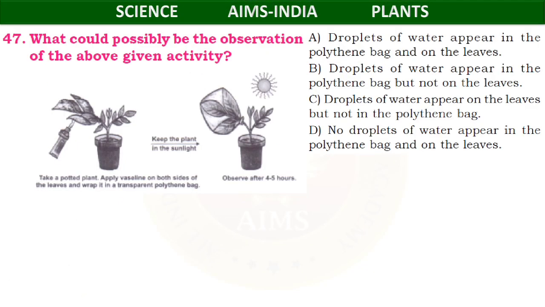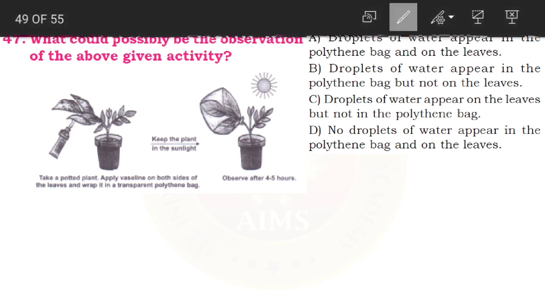Now we'll go to the 47th one. What could possibly be the observation of the above given activity? See children, here you have two pots where a plant is planted. In the first pot it is written: take a potted plant, apply Vaseline on both sides of the leaves and wrap it in a transparent polythene bag, and keep the plant in the sunlight.